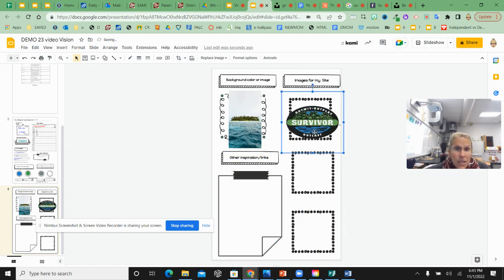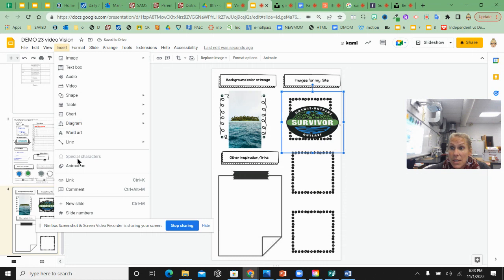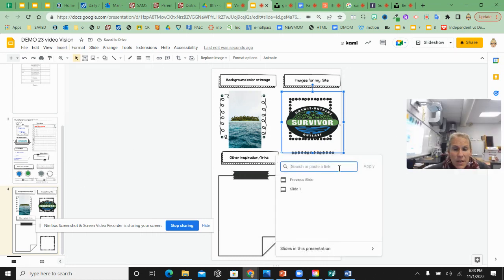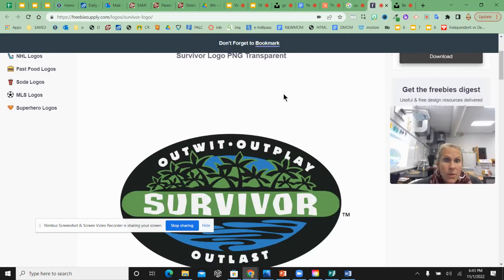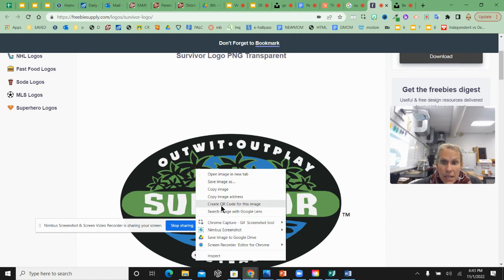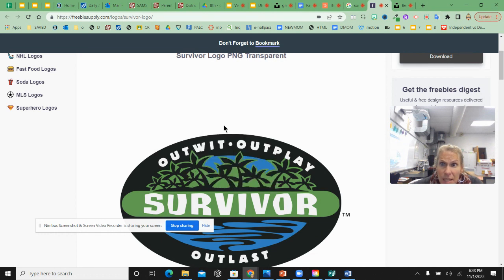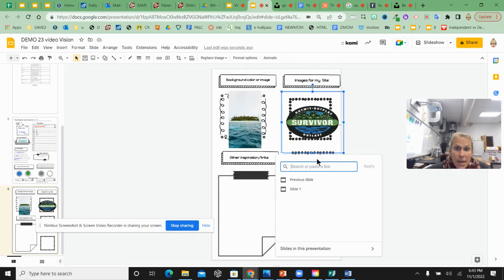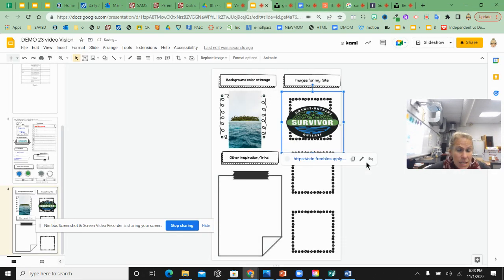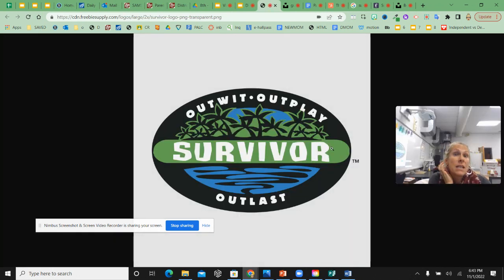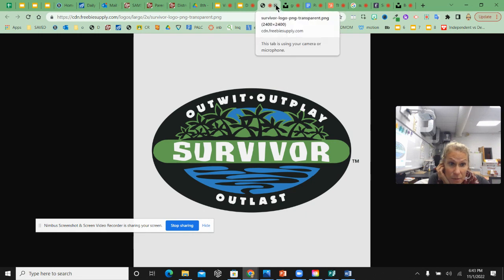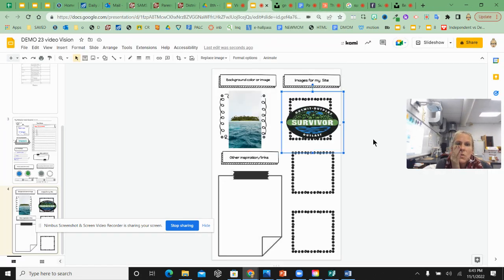Right here, images. And then I'm going to go to insert, link. Text box appears. Come back to that logo. Right click. Copy link address. Where is it? In this case, we might use copy image address. I'm not seeing copy link address. So copy image address, come back, paste, apply. So if I click on this, it's going to take me right to that logo that I need for my project.